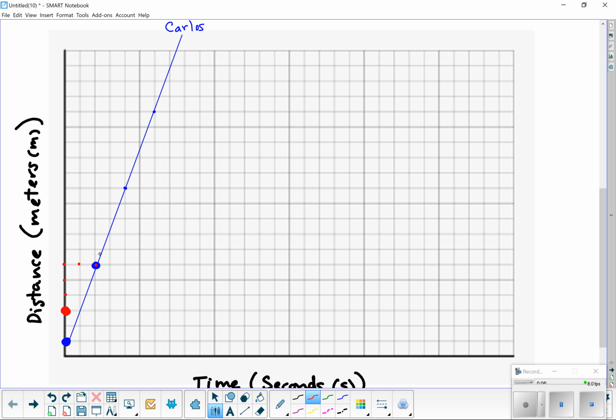1, 2. Okay, so you're going to draw the line, but actually, I'm just going to keep doing 3 for every 2, just so that I can have a little more accurate line. So 1, 2, 3, and 1, 2. 1, 2, 3, and 1, 2. So I'm just going to do the step function. 1, 2, 3, and 1, 2. So you need to go through this point. So go ahead and draw my line.